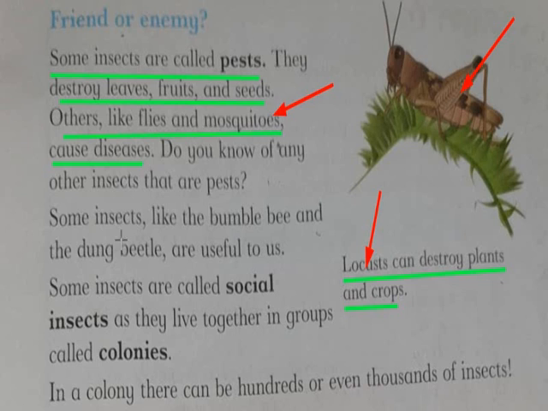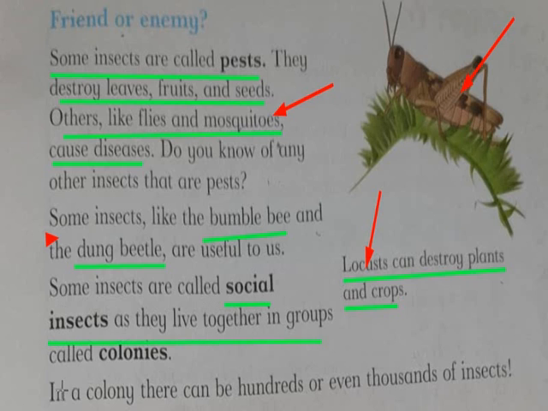Some insects like the bumblebee and the dung beetle are useful to us. So the bumblebee is friendly and the dung beetle is also friendly. Why? Because they are useful to us. The bumblebee gives us honey. And some insects are called social insects. Why social insects?